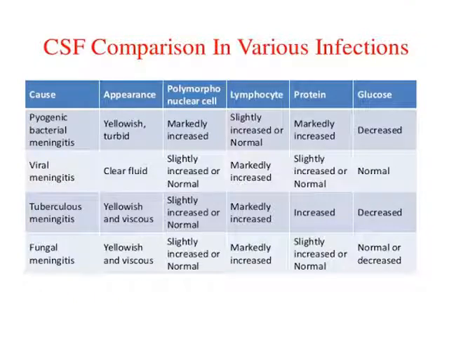The appearance in case of pyogenic bacterial meningitis is yellowish or turbid. In case of viral meningitis, it is clear, and yellow and viscous in case of tubercular meningitis.